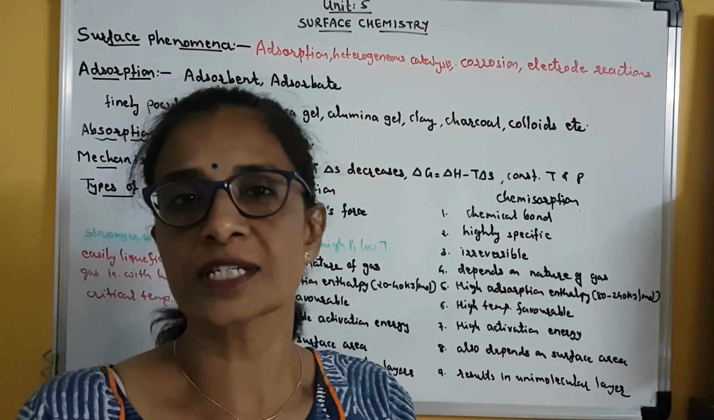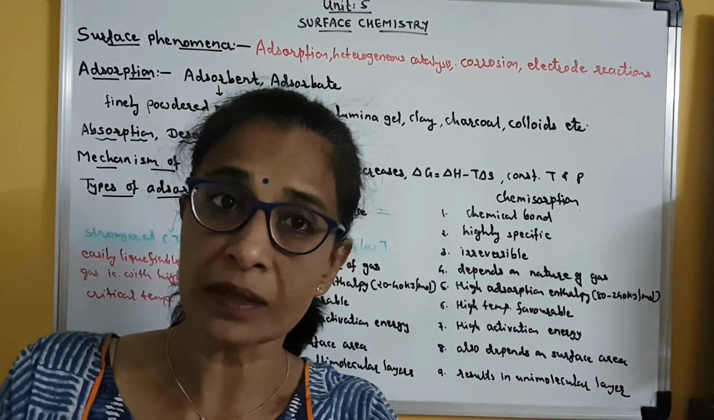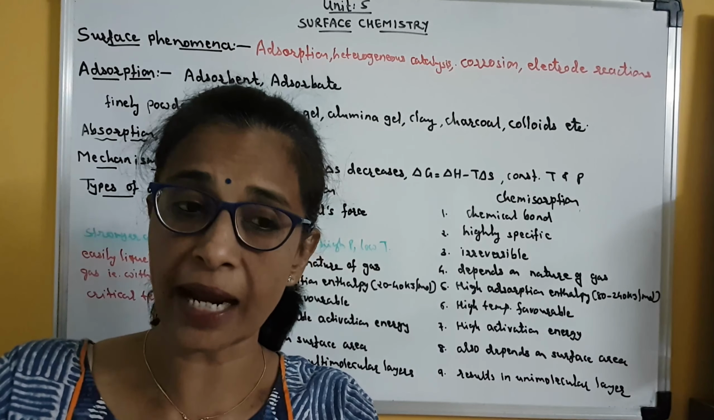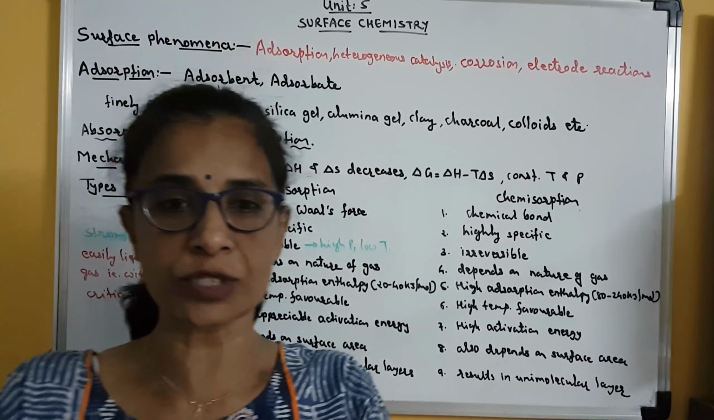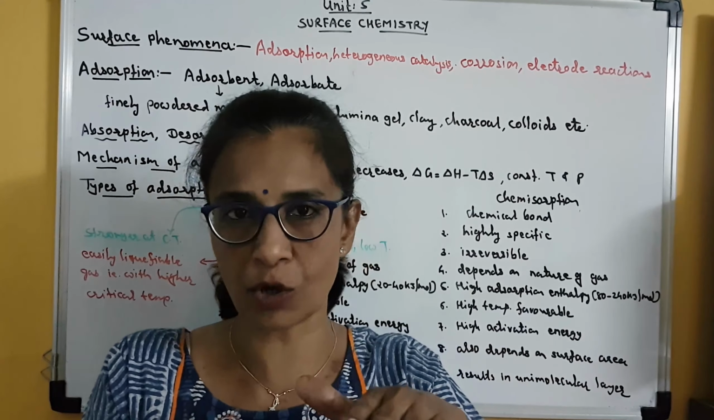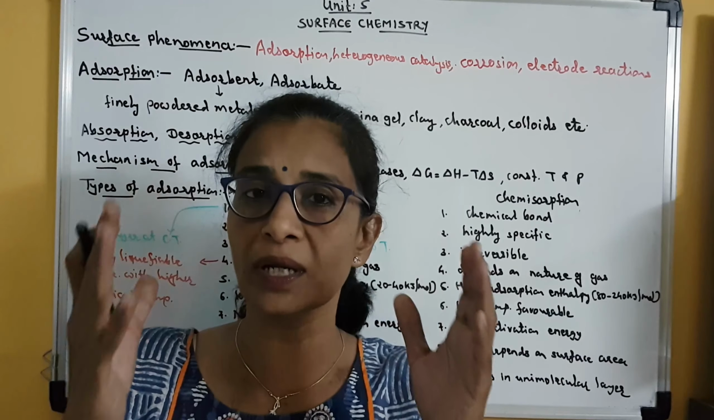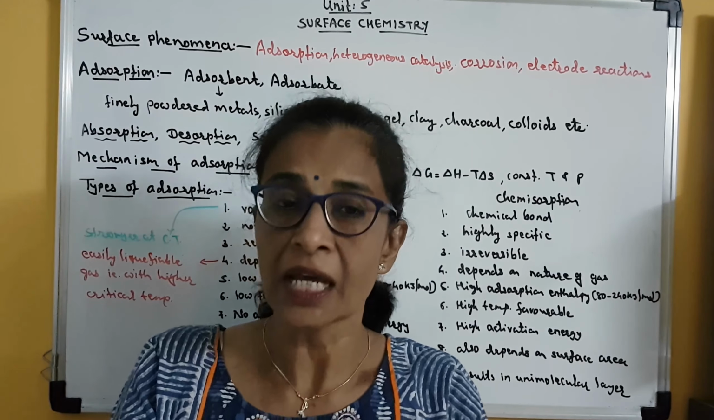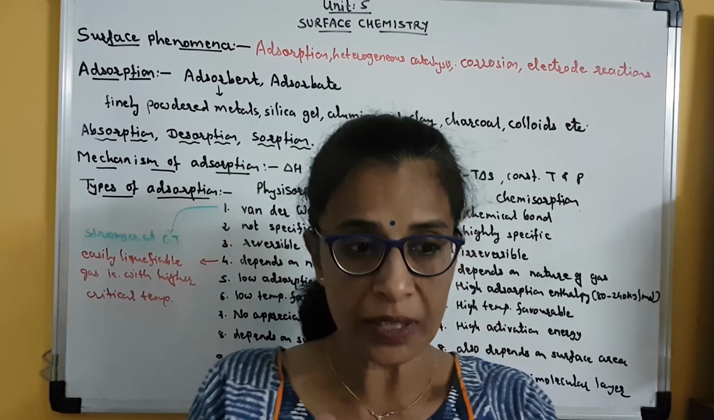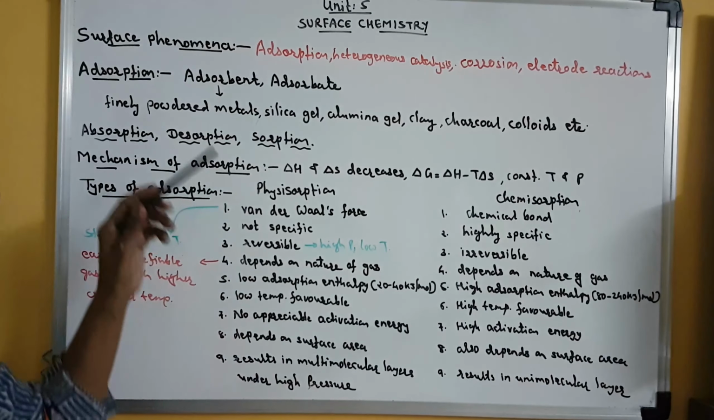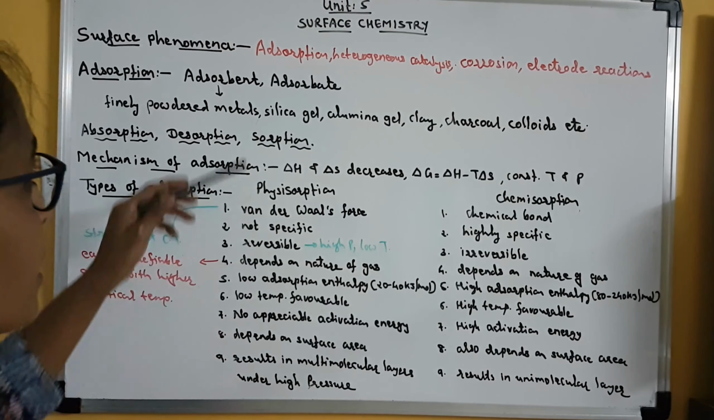Now what is surface chemistry? It is the chemistry which deals with the phenomena that occur at a surface or interface. Suppose we have the surface of a liquid or a solid, then whatever phenomena take place only on the surface of the liquid or solid, surface chemistry deals with those. Clear?